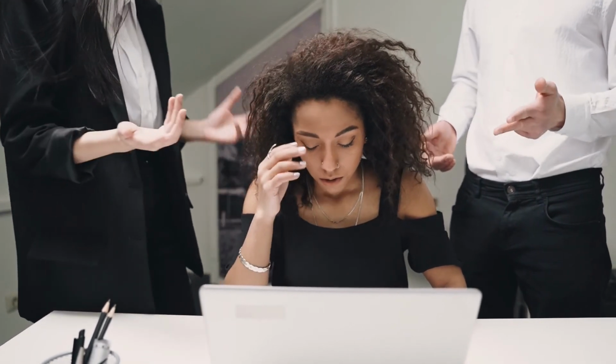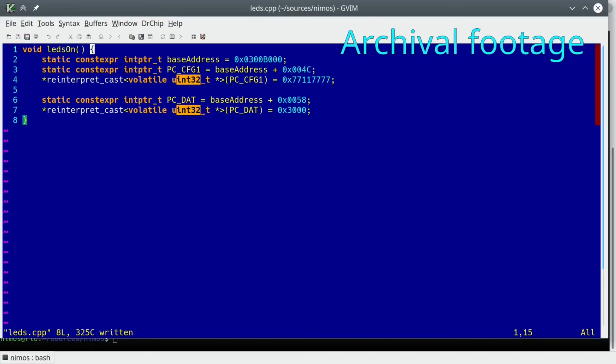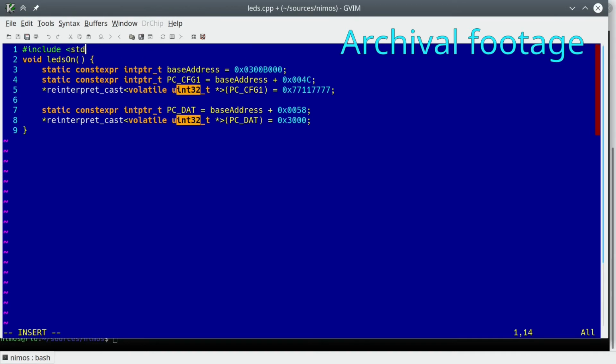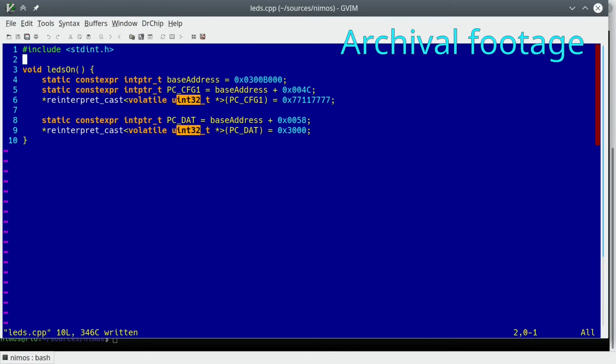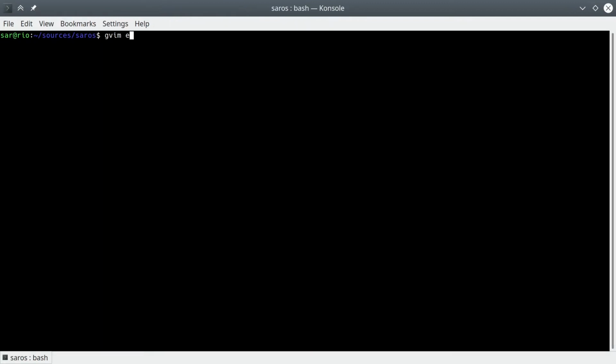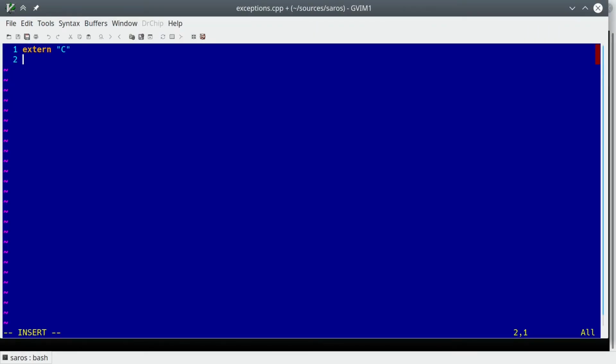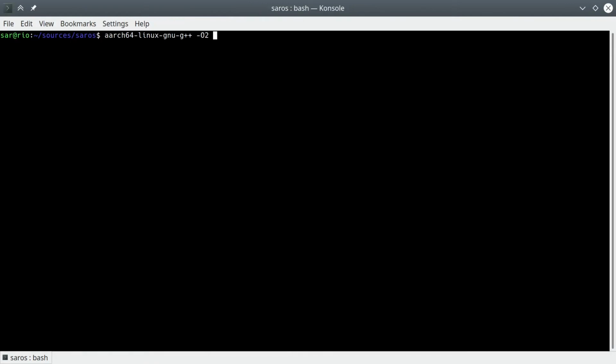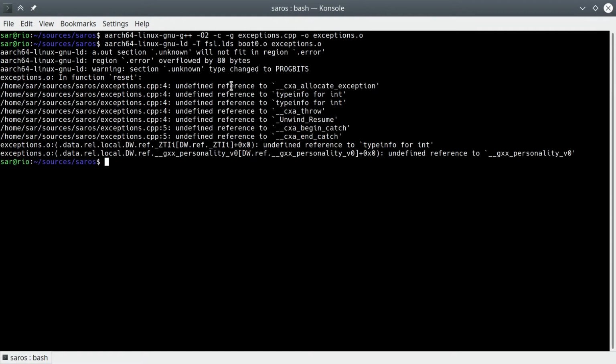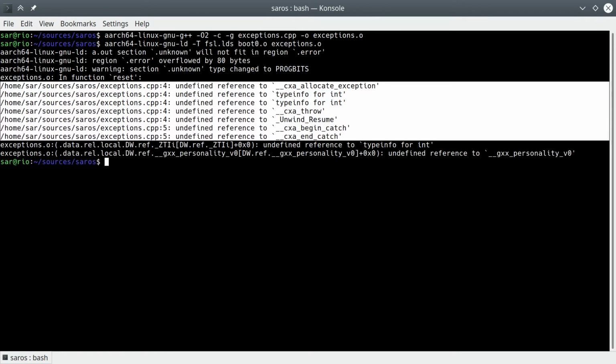What if we use such a feature by mistake? In a previous video, I included stdint.h and reassured you all with, trust me, it's fine. How do I know? To answer that, let's try to use something which isn't okay. Let's write a program that throws an exception and see what happens. Compilation passes without a problem. When we try to link, however, we are faced with two types of problems. The second problem is that our program asks to link with a bunch of functions we don't seem to have.